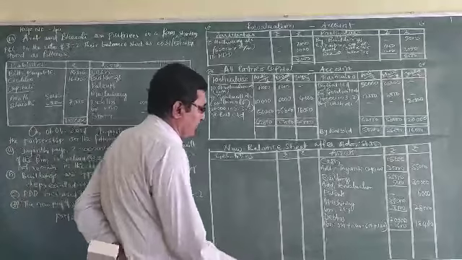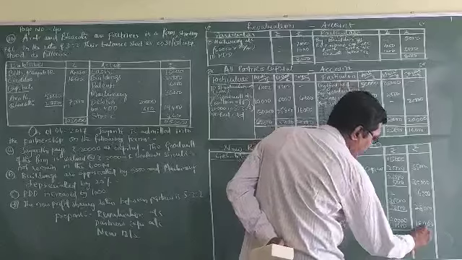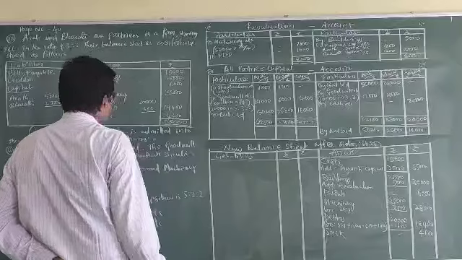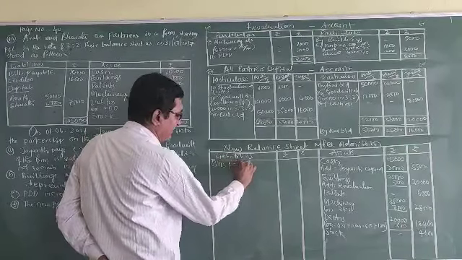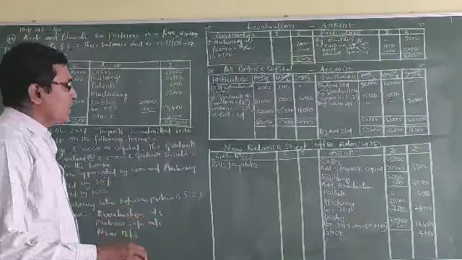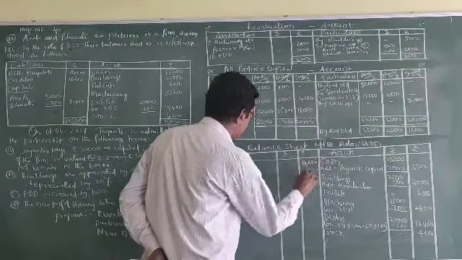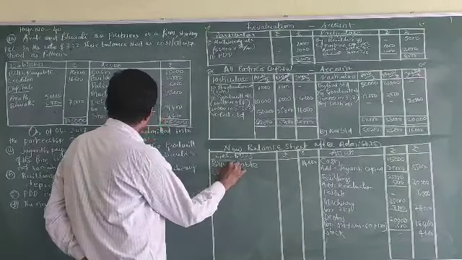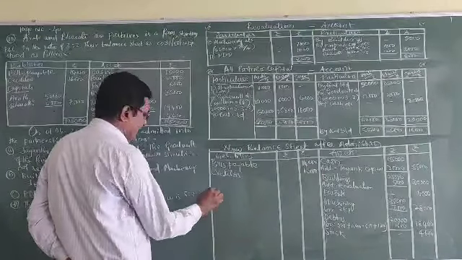Stock, 4,600. Coming to the liability side, bills payable. That bills payable, no adjustment, directly right, 14,000. Creditors, 16,000. Next, capitals are there.